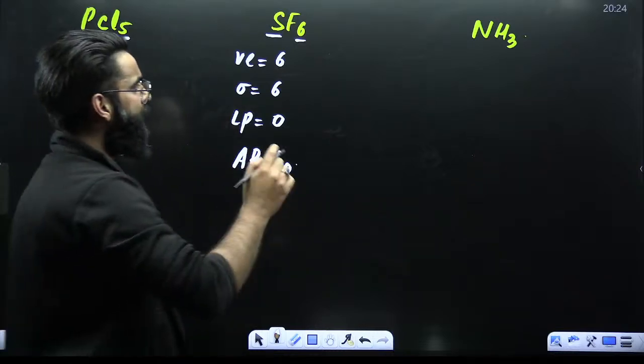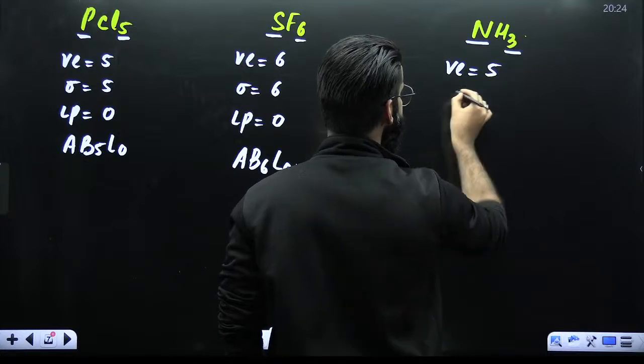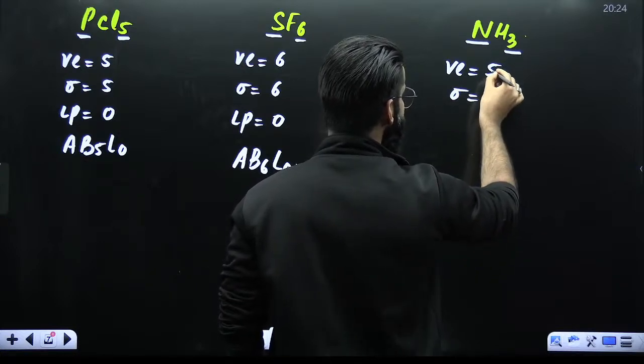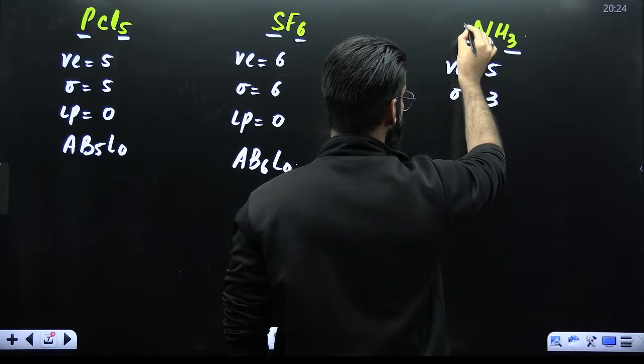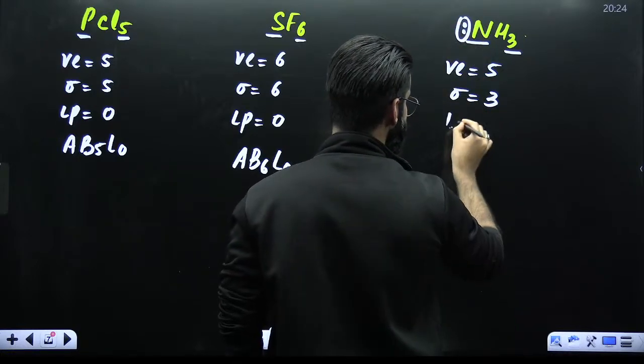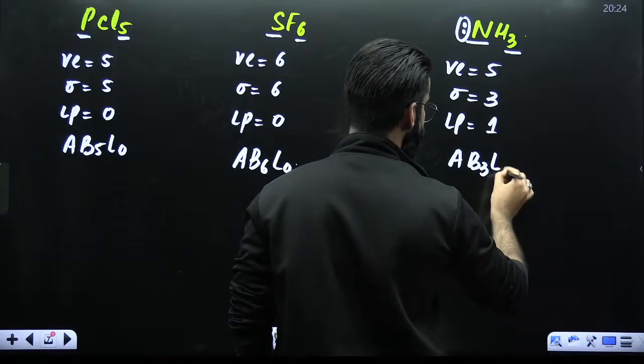Correct? Talk about NH3. Nitrogen is the central atom. How many valence electrons? 5. How many sigma bonds? 3. Out of 5 valence electrons, 3 valence electrons are utilized. So I would say 2 valence electrons will be there in the form of one lone pair. So type of the molecule is simply going to be AB3L1.